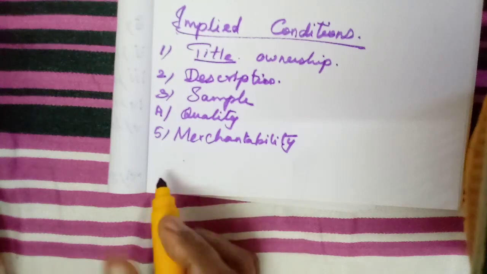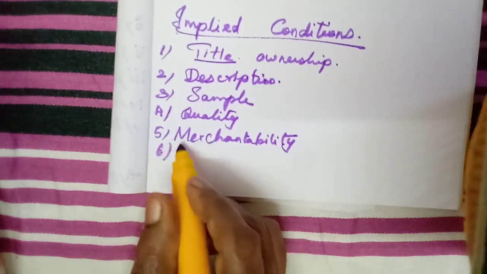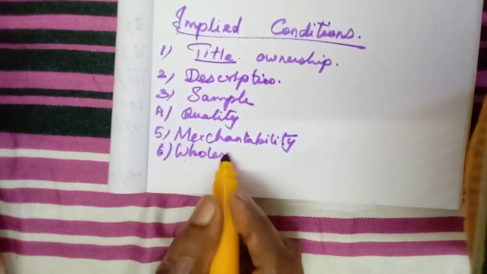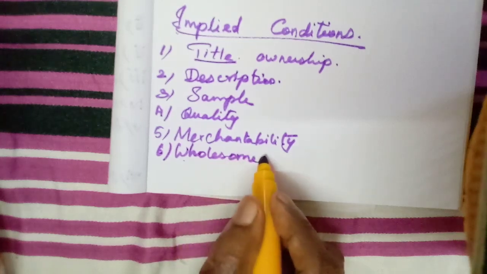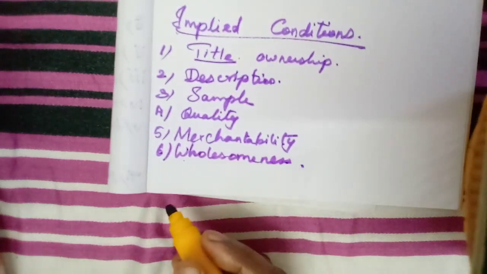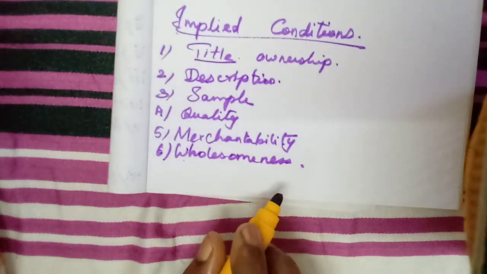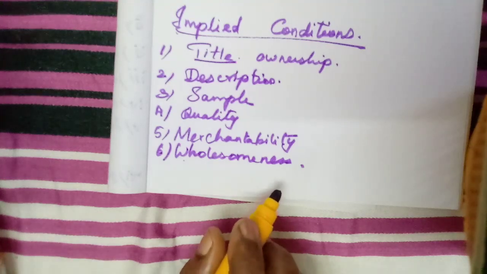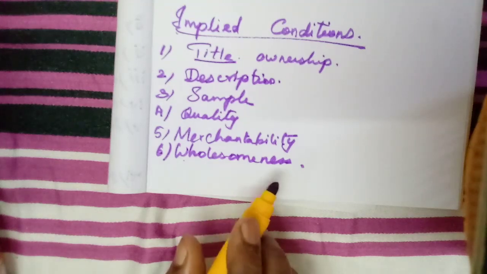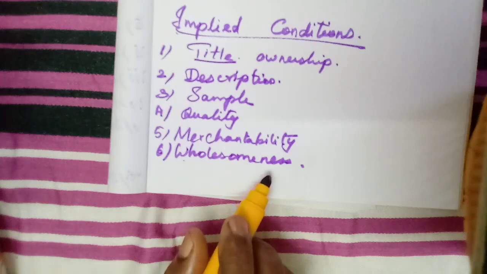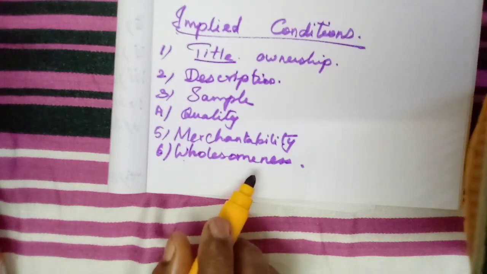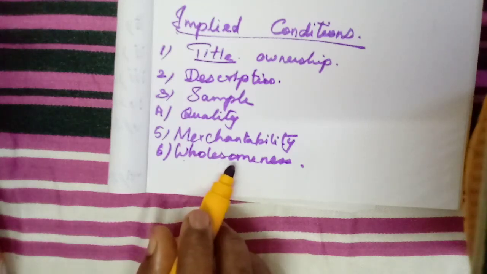Then condition as to wholesomeness. For this we can take the example of milk. We purchase milk, and once we boil it, it gets spoiled. It doesn't serve the purpose for which we purchased that milk, isn't it?